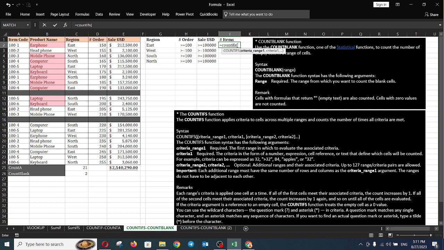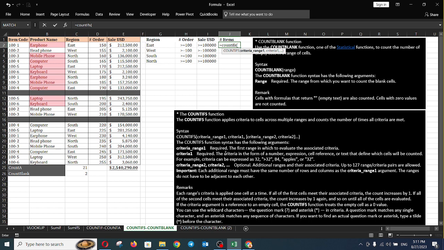Syntax: COUNTIFS(criteria_range1, criteria1, criteria_range2, criteria2). The COUNTIFS function syntax has the following arguments: criteria_range1, required, the first range in which to evaluate the associated criteria. Criteria1, required, the criteria in the form of a number, expression, cell reference or text that defines which cells will be counted.